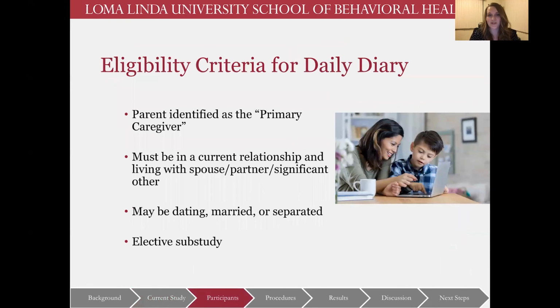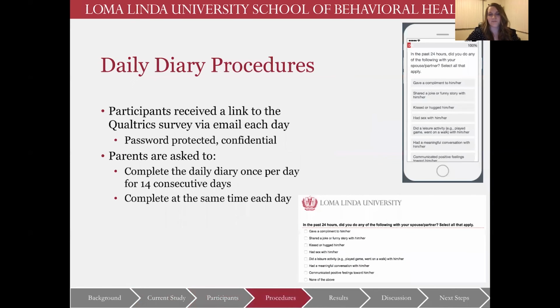For the daily diary portion of the study, the parent that was identified as the primary caregiver was eligible to participate if they were in a current relationship and living with their spouse or partner. And that could be dating, married, or separated. And this was elective, so parents gave consent and agreed to participate in this above their regular participation in the study. Parents were then sent a link each day, a link for the Qualtrics survey, and were asked to complete the diary questions once per day for 14 consecutive days and at the same time each day.